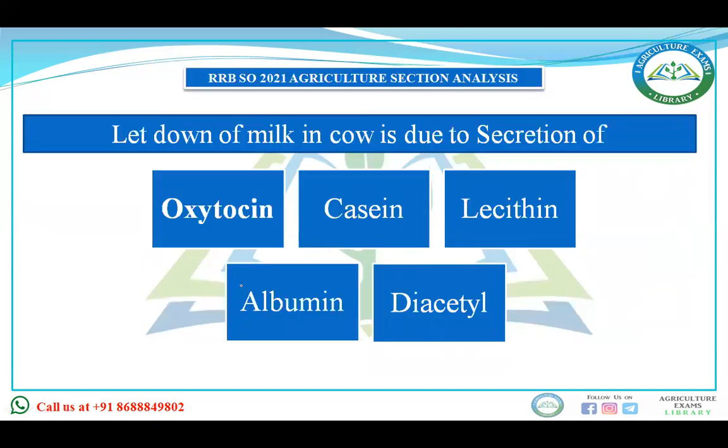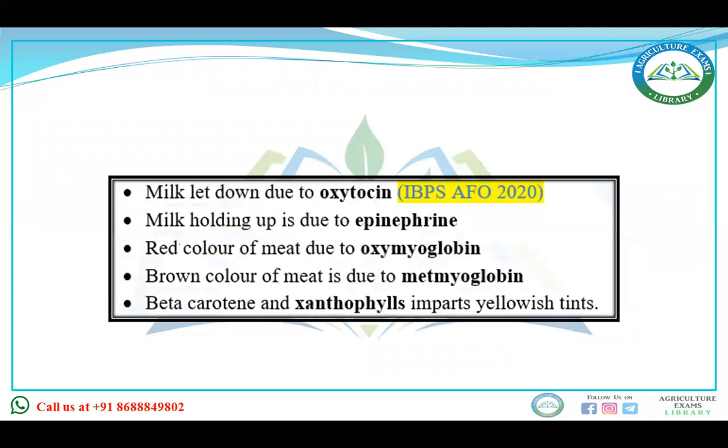Letdown of milk in cow is due to secretion of which hormone? In one examination, from the same topic, milk, two questions were asked. I repeatedly tell you to go through the video on milk uploaded on our channel. You will get the entire concept of milk. The hormone responsible for the letdown of milk is oxytocin. It has been asked various times in examinations. Milk letdown is due to oxytocin, and milk holding up is due to epinephrine. Red color of meat is due to oxymyoglobin.